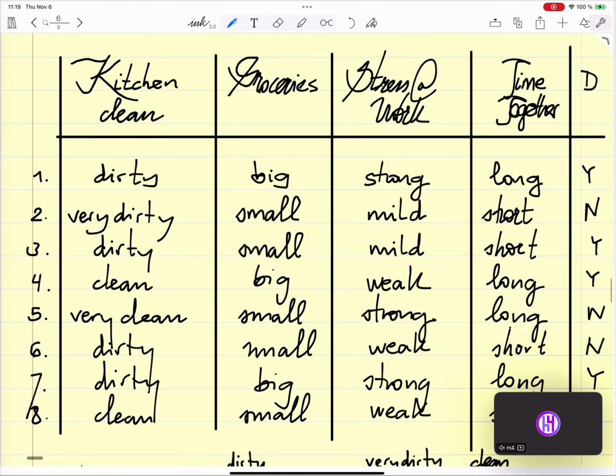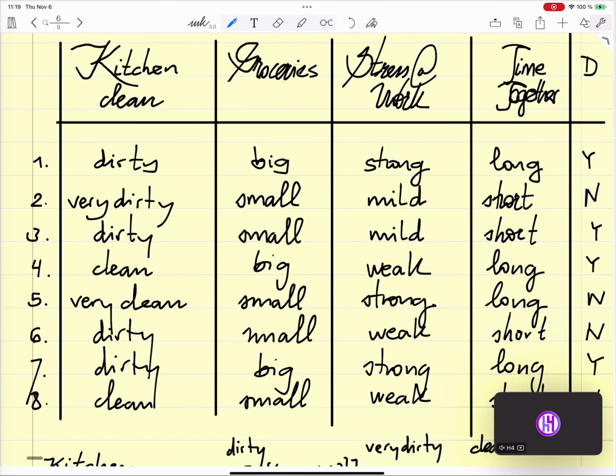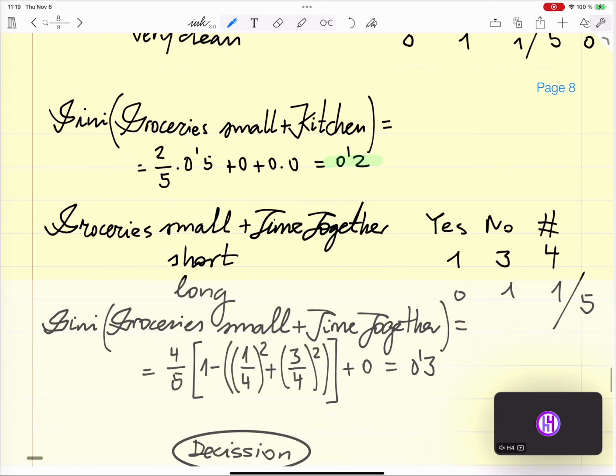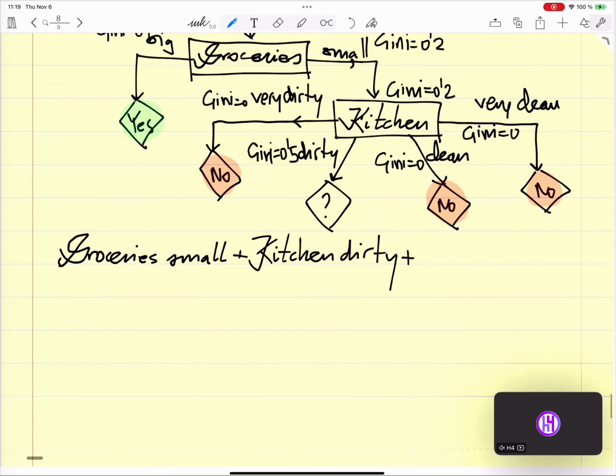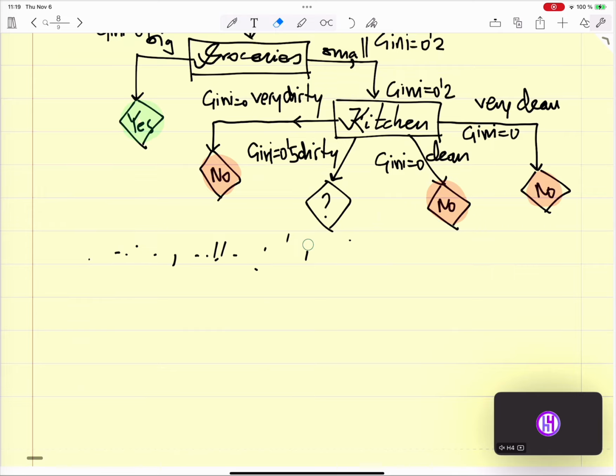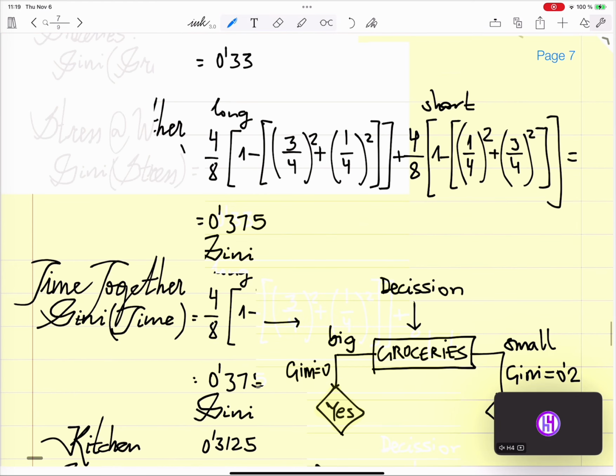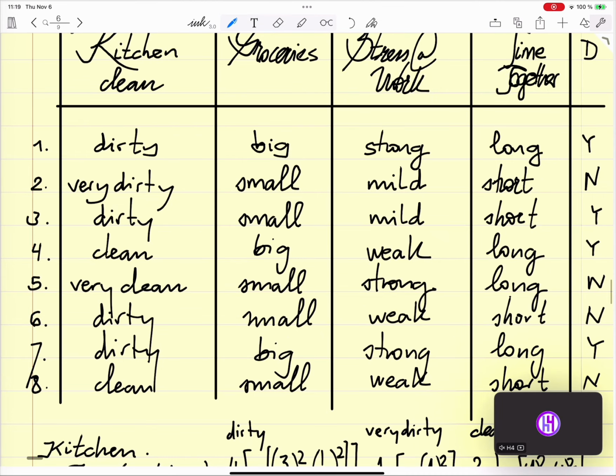We take stress at work, which will deliver a Gini 0. If we have grocery small and dirty, we have positions 3 and 6.